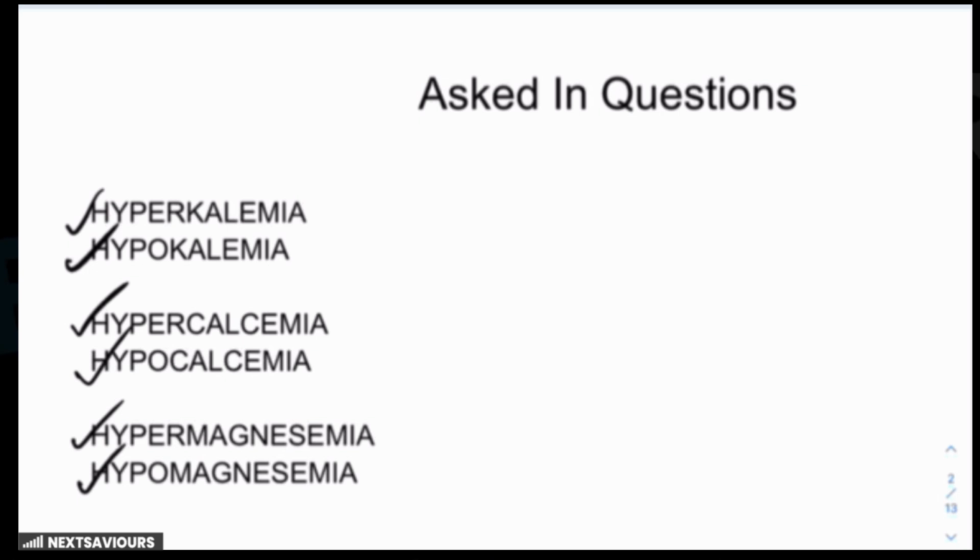Now, majority of you might be thinking, why not hyponatremia or hypernatremia? Sodium plays a crucial role in generating the action potential in the cardiac cells, particularly during phase 0, that means the rapid depolarization phase. But the extracellular sodium concentration changes do not significantly affect the resting membrane potential. As a result, there are not significant ECG changes, because the intracellular to extracellular sodium gradient remains relatively stable due to tightly regulated homeostatic mechanisms. That is the reason why it is never kept in the question, because there are no significant findings related to that.